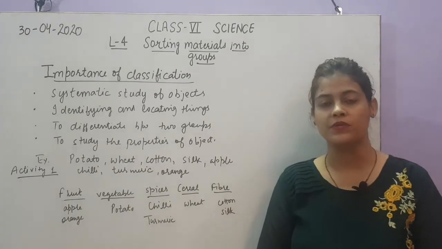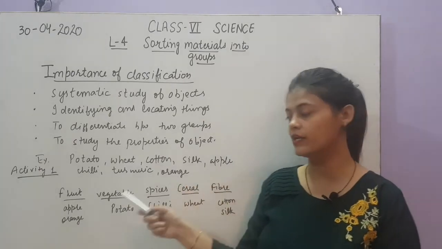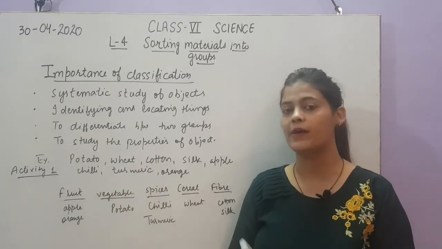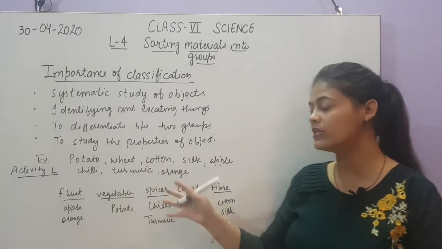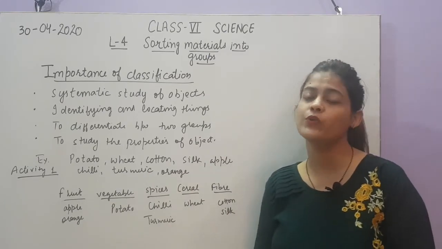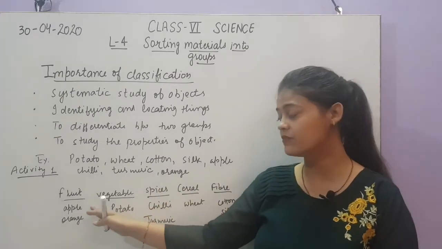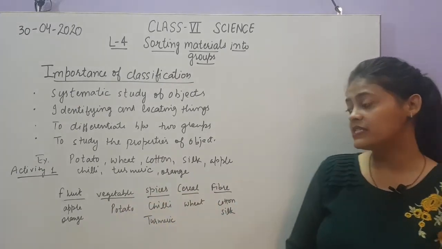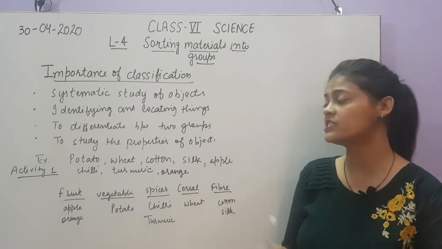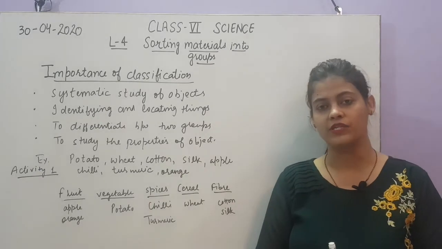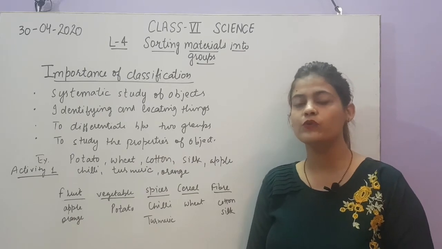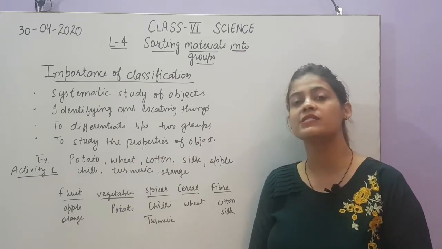Next is to study the properties of an object. How will it help to study? Like for example, I have given you the example of fruit. If you take an example of apple, you know apple is a fruit, and you will get an idea that all the things which are placed in the fruit category are somewhat similar to each other. Means the fruits are those things which we can eat raw without cooking, which are sweeter in taste. So this will help you to study the properties of an object. By keeping the object in one group or one category, it will help you to study all other objects because they will be similar to each other.